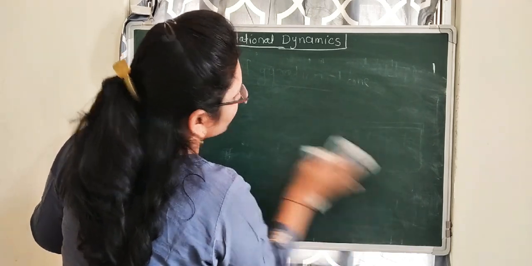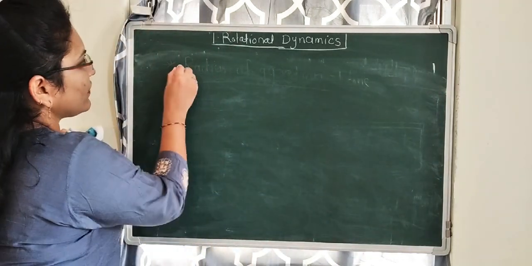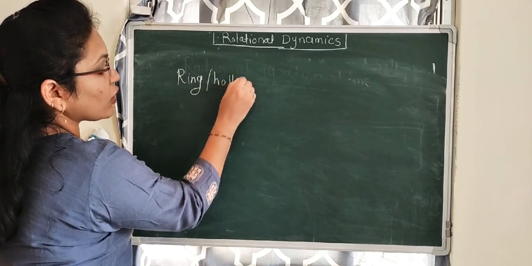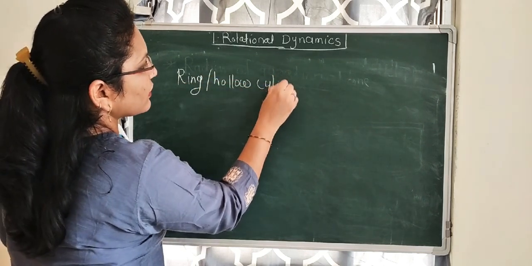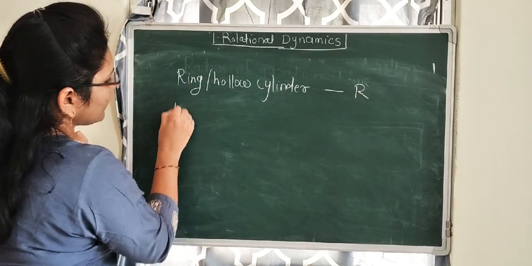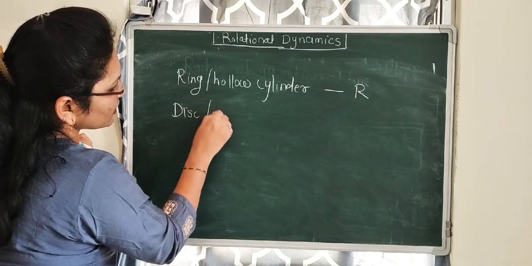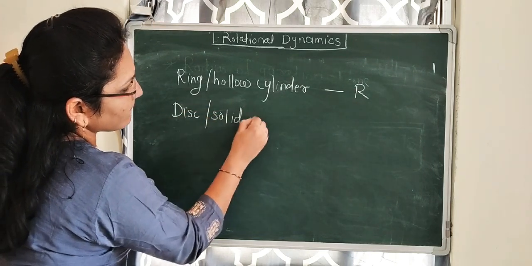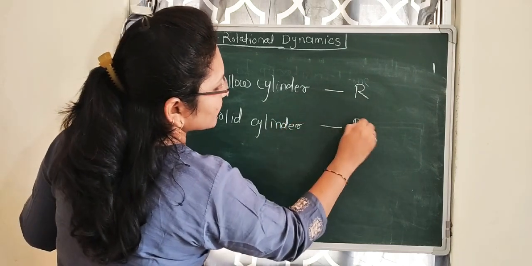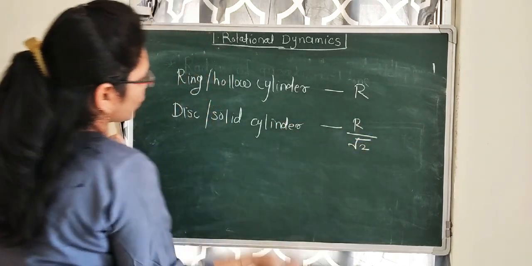Here we have seen the radius of gyration for the ring, disc, solid sphere and hollow sphere, which are like this. For the ring or hollow cylinder, the radius of gyration is r. For the disc or solid cylinder, the radius of gyration is r by root 2.